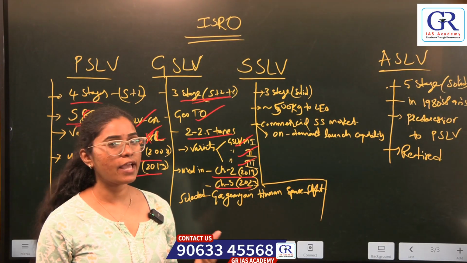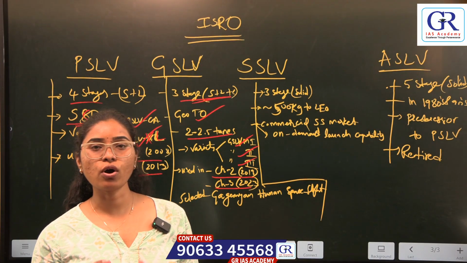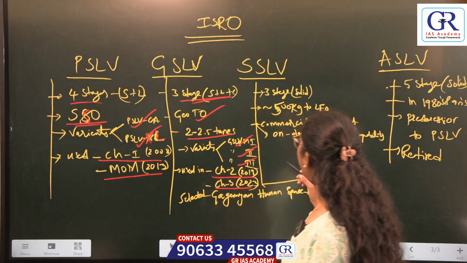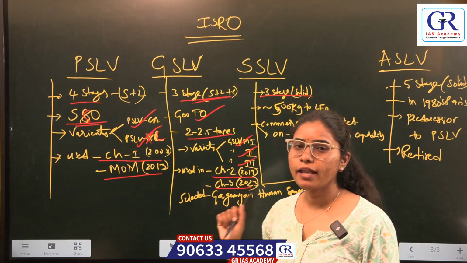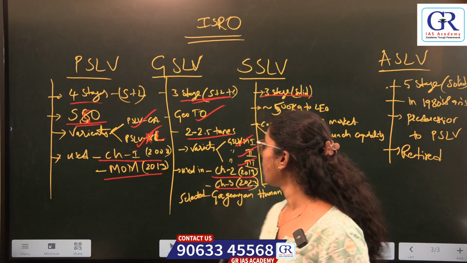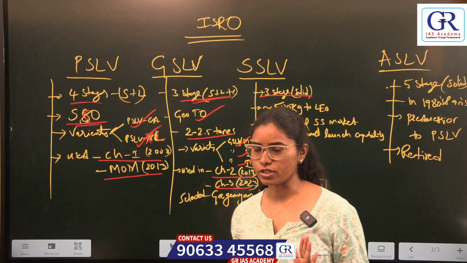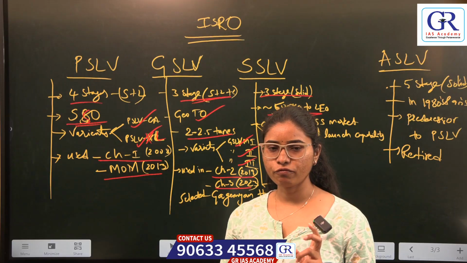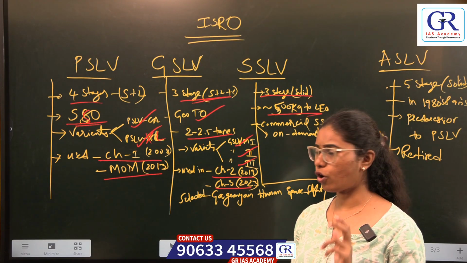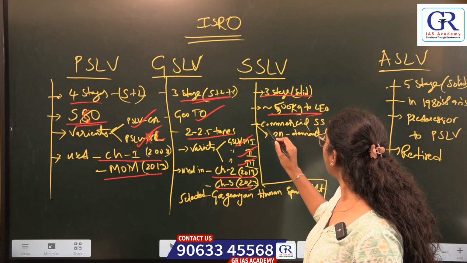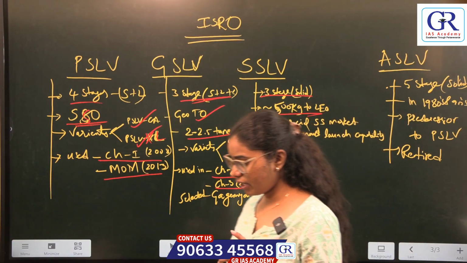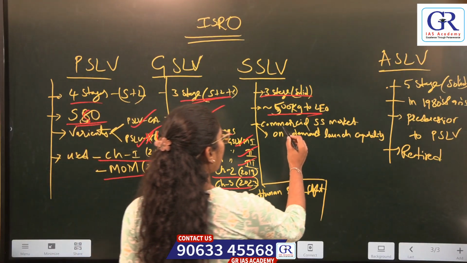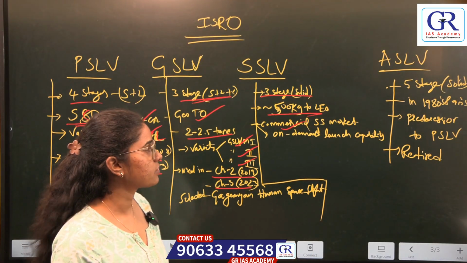Now let us move to SSLV. SSLV is the Small Satellite Launch Vehicle. In SSLV we have 3 stages that are completely solid propulsions, and it can carry up to a weight of 500 kgs in low Earth orbit. SSLV provides on-demand launch capability and it is used for commercial purposes.